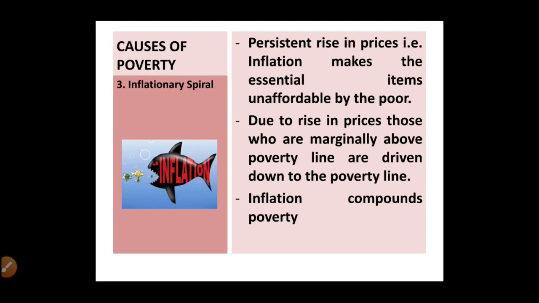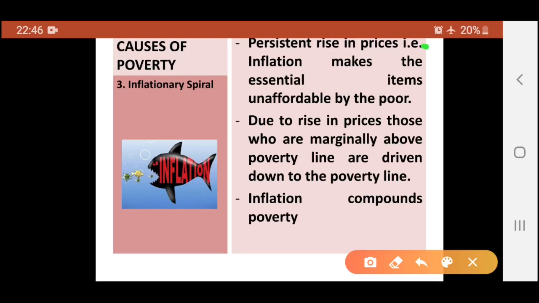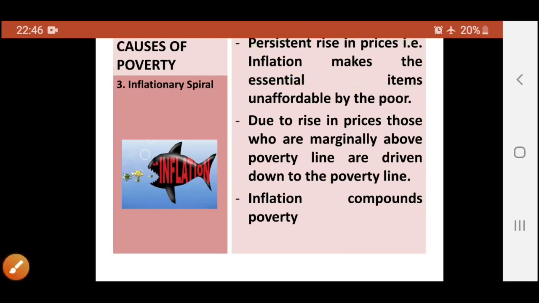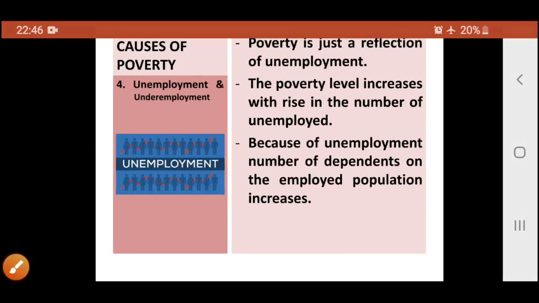Third cause of poverty is inflationary spiral. Those who are already poor, they cannot afford goods and services. They can fulfill their minimum needs or basic needs. Now, what will happen if there is persistent rise in prices? अगर prices rise होते हैं तो commodities become unaffordable by the poor and this affects their standard of living. So that means inflation or rise in prices is also a reason for poverty.